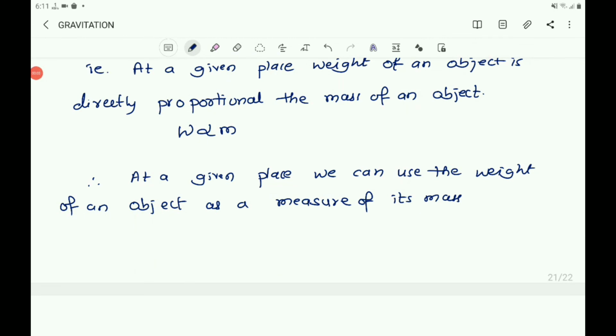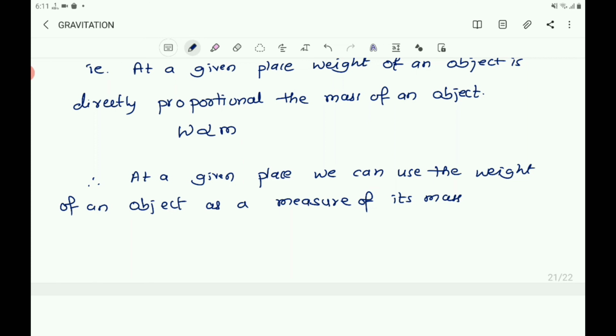The mass of the object will not change from place to place. The mass of an object remains the same everywhere, that is, on the earth and on any planet, while the weight of the object depends on its location. As the acceleration due to gravity changes, the weight of the object also changes.